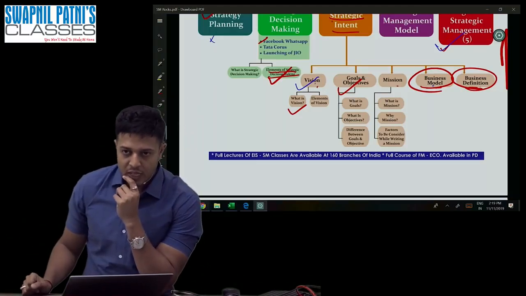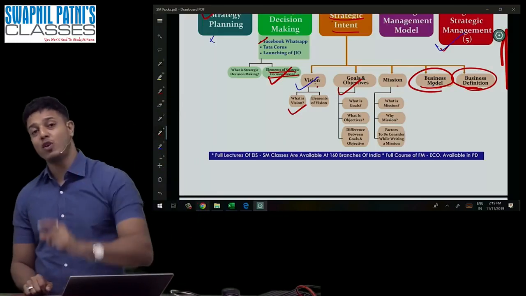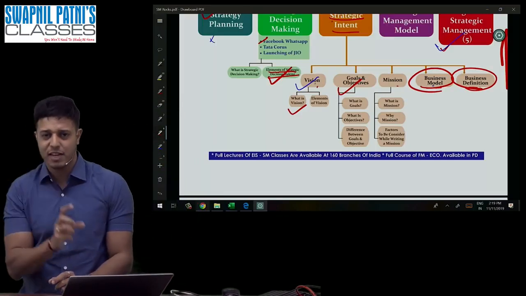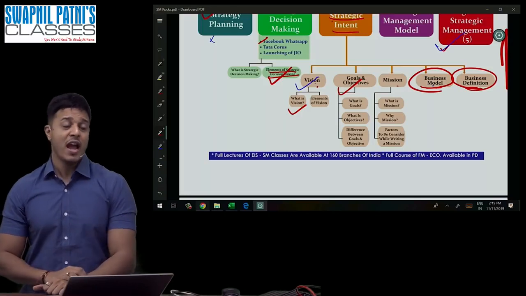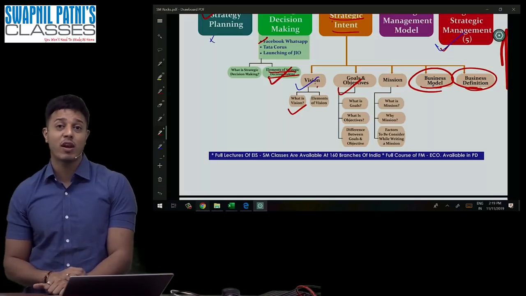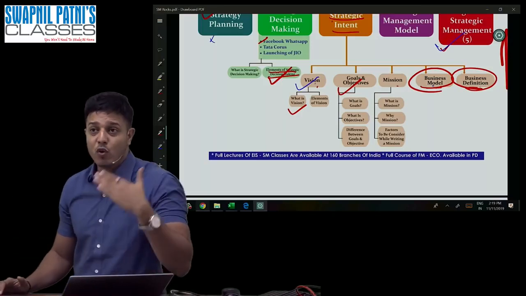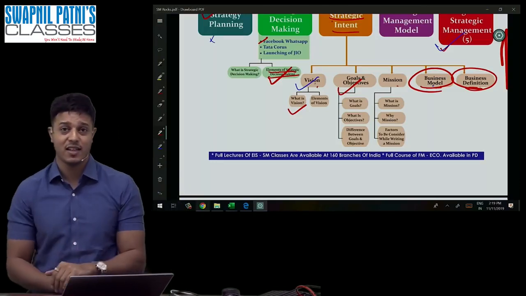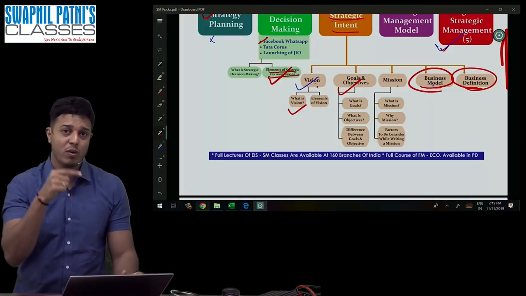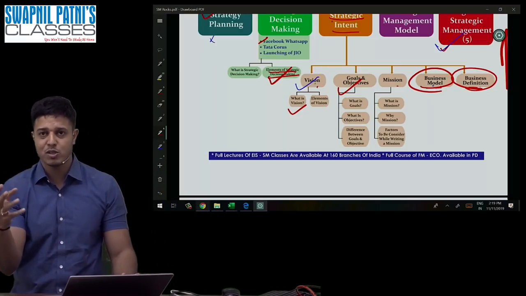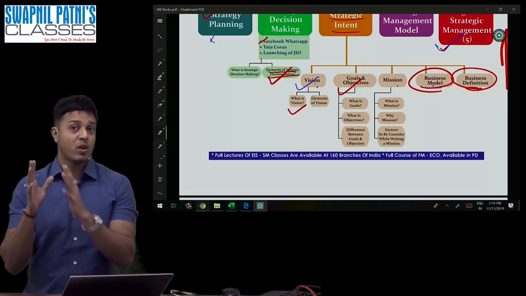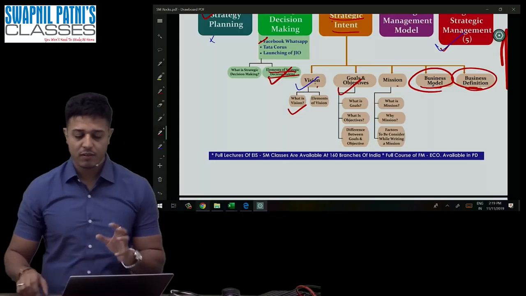Okay. Vision is an aspiration of the top management. Vision is always decided by the top management of the organization, and all the strategies we make in the organization are based on the vision. If you do not know the vision, how can you make strategies? And whatever examples I've given you about Amazon and Flipkart, make sure you write them in the examination. Okay.